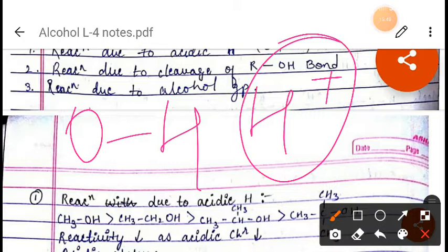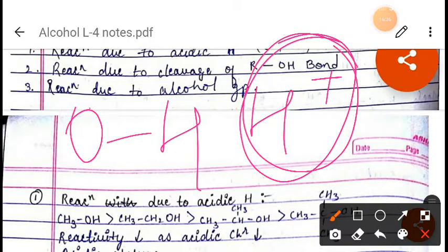And even weaker than water, we have seen previously. Just now we have seen that alcohol is a weak acid, even weaker than water. This is quite expected because of the electron releasing inductive effect of the alkyl group. This alkyl group releases electrons towards the oxygen atom, and the tendency of oxygen to withdraw electrons in the O-H bond towards itself decreases, right? And therefore the release of the proton, which is H+, becomes difficult.